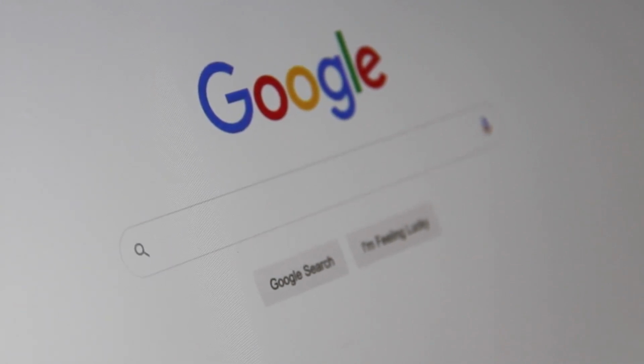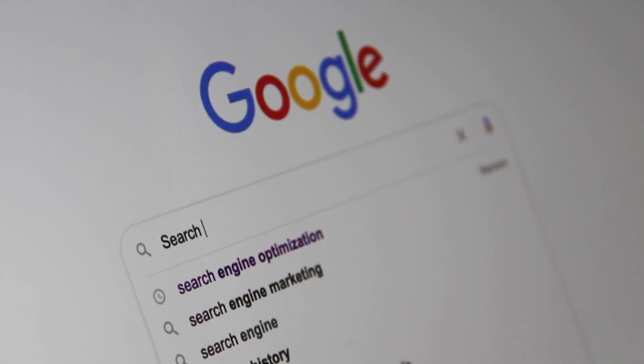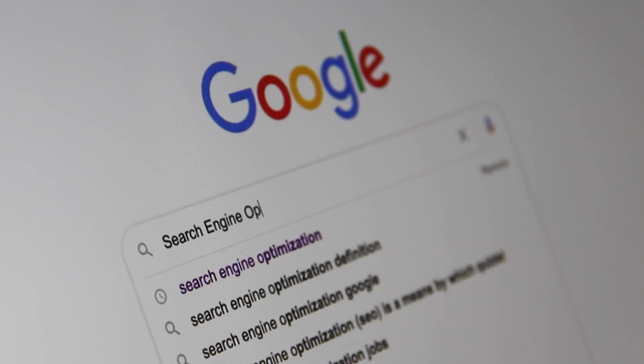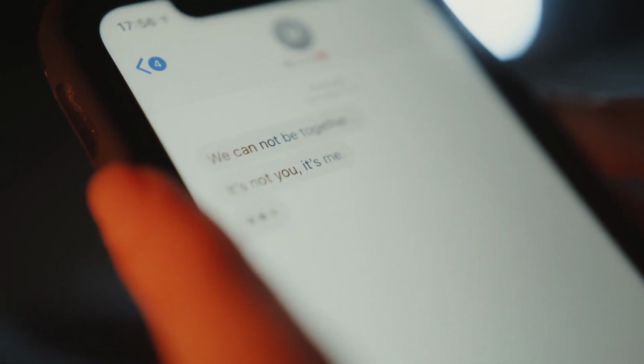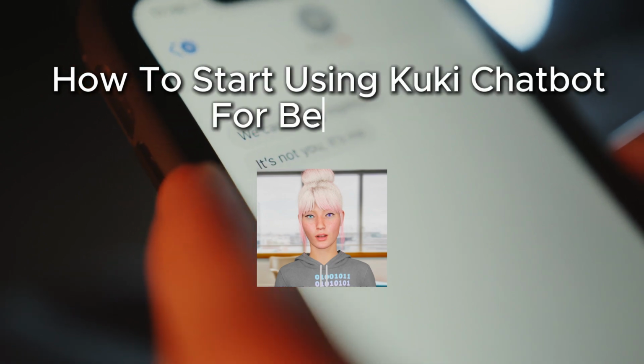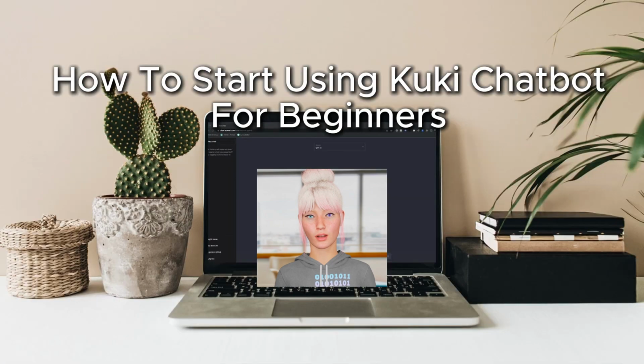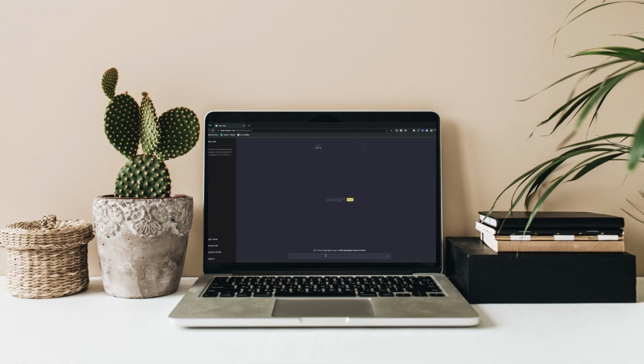Chatbot fans, ready to chat with Kuki. In this beginner's guide, we will dive into the world of AI chat with Kuki. Follow along as we explore the setup process and learn how to start engaging in fun and insightful conversations with your new virtual friend. So guys, let's get started.